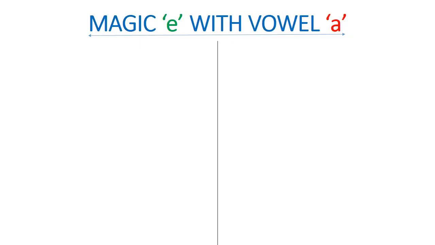First, let us see the words which have the vowel A. Can, cane. You can see here the sound of this word can is k, a, n, can. Here this a changes into a, k, a, n. There is no sound for this vowel e. So k, a, n, cane. This magic E changes the sound of the previous vowel and it becomes a silent letter. Let us see some more examples for magic E with vowel A.